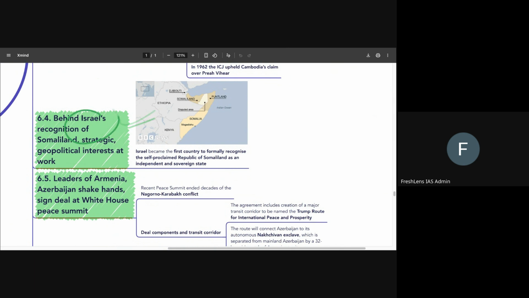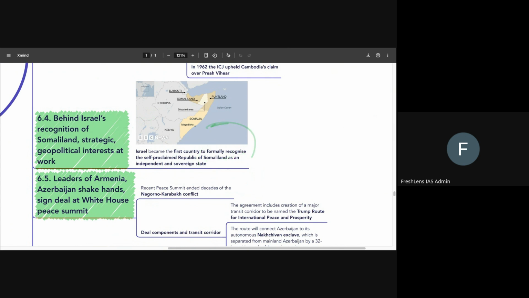So the most important thing that we have to know is that Israel has become the first country in the world to have legally recognized Somaliland as an independent sovereign state. Okay? So Israel has been the first one to recognize the Republic of Somaliland as an independent and sovereign state.